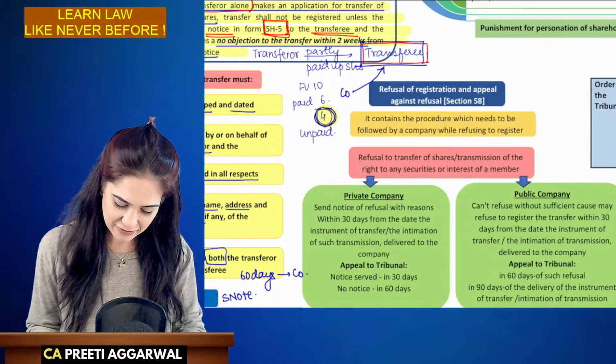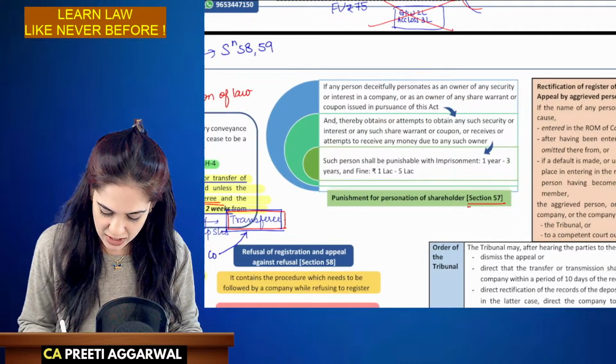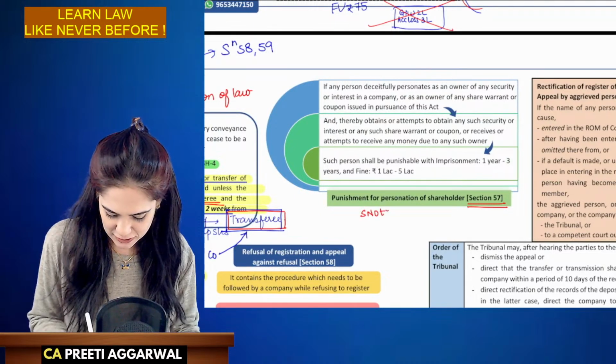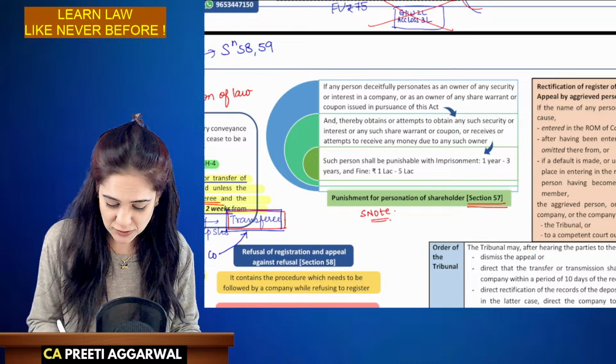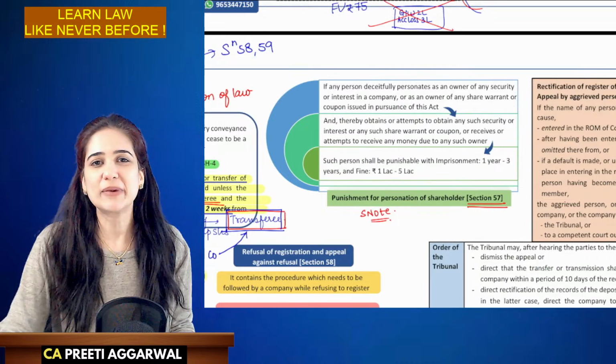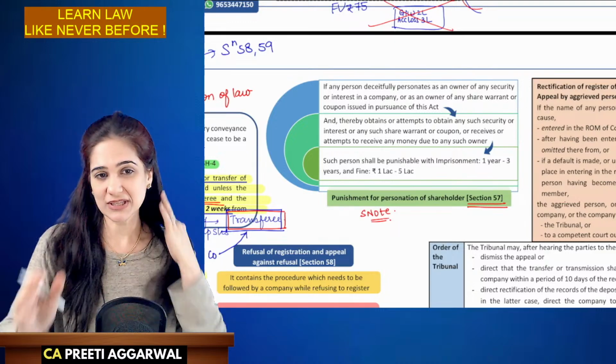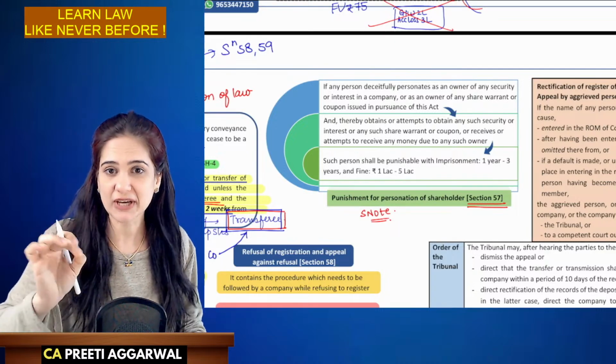Section 57. Okay, let's do section 57. Again, can be asked as a short note. Sometimes, students, we feel that this is a very easy chapter. Questions will not be asked from this, but many questions are asked. So these are the important sections, section 57, 58, 59.